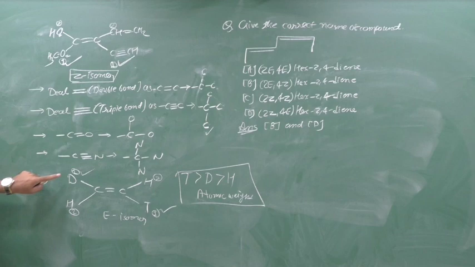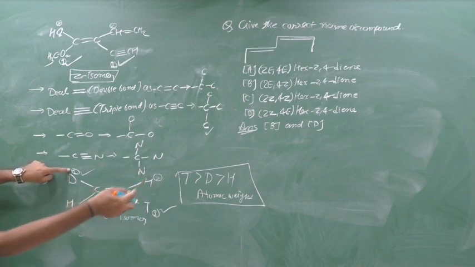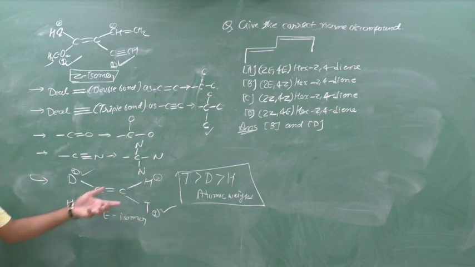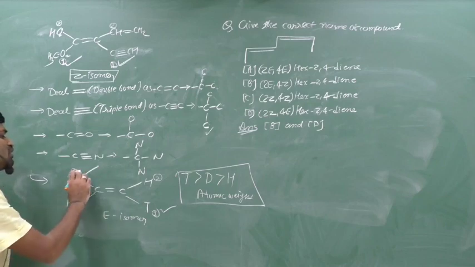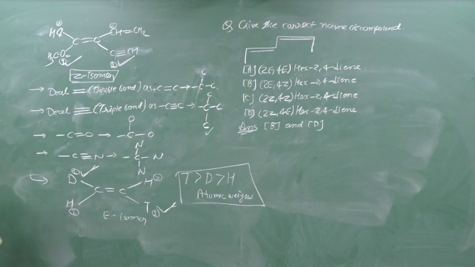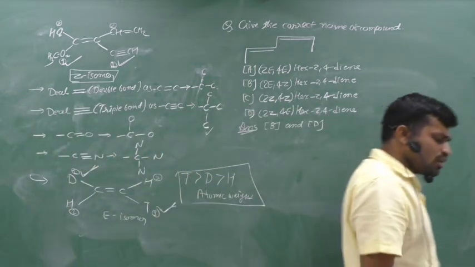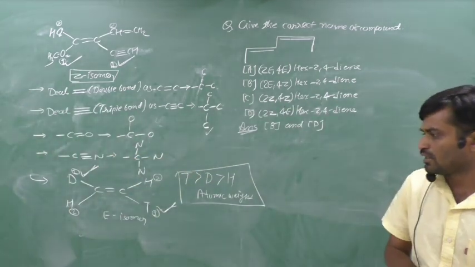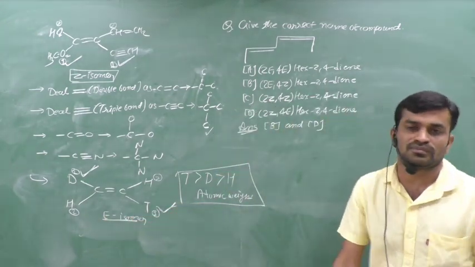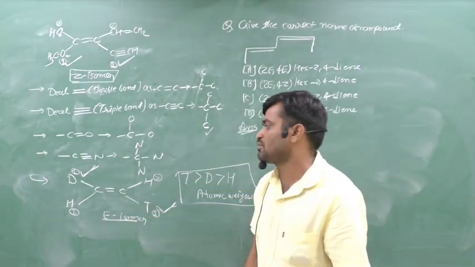From this, deuterium gets the first priority according to atomic weight and protium gets the second priority, and from this, tritium gets the first priority and hydrogen gets the second priority. Now the same priorities are on the opposite side, therefore it is like trans and equivalent to E form, so it is an E isomer.